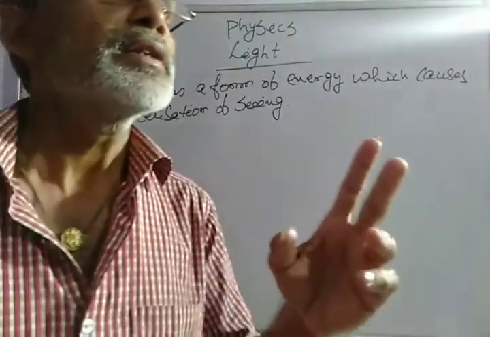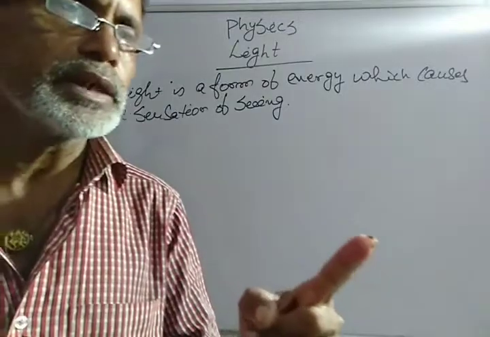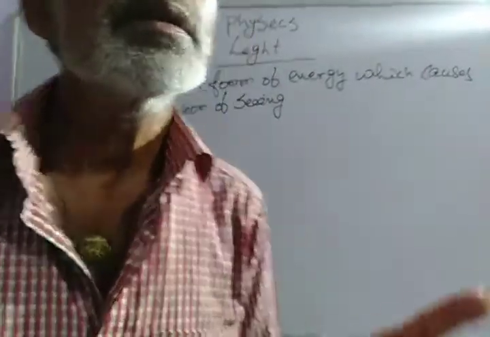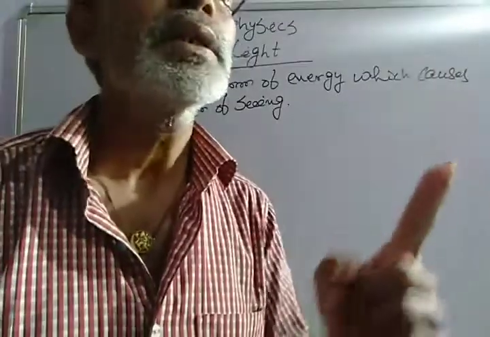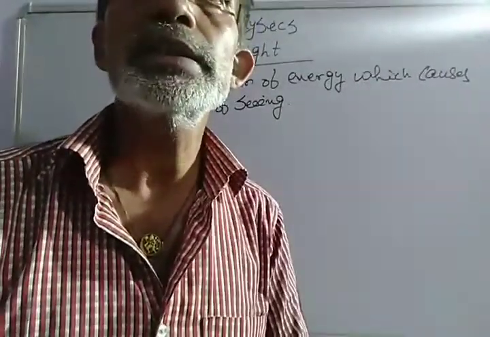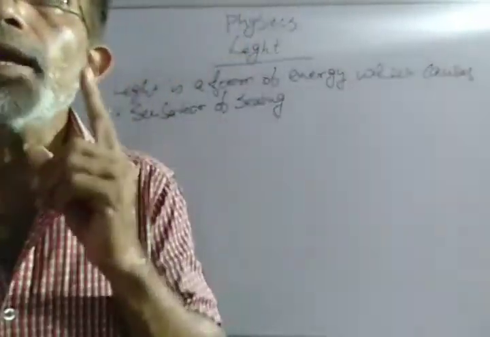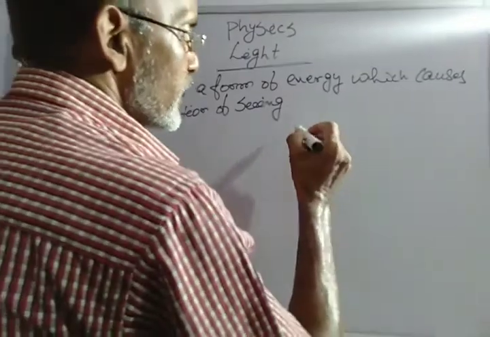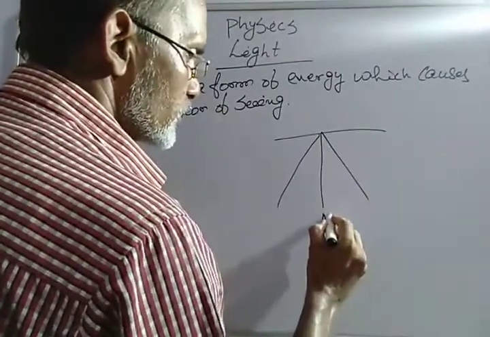Then there is an imaginary line, perpendicular to the surface at the point of incidence, on which the light is incident and reflected. This is known as the normal.